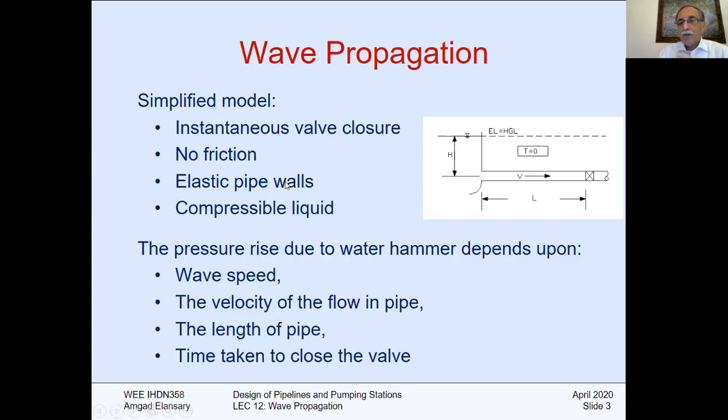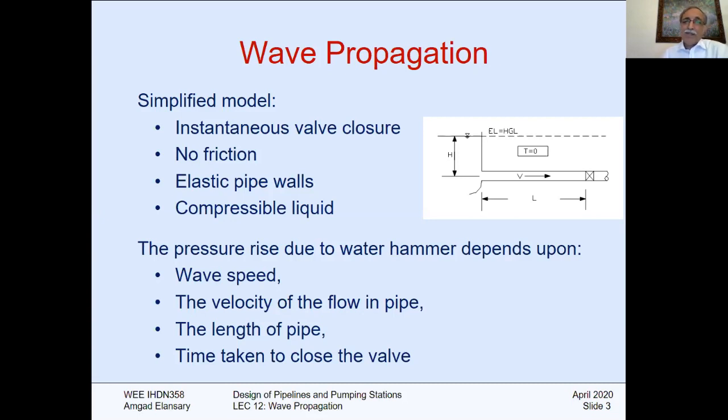In the same time, two things have to be taken care of. One, elastic pipe wall. Two, compressible liquid. Elastic means it can stretch, it can elongate in the diameter, it can stretch in the length, delta L or delta D diameter, and the liquid is compressible. The liquid can compress, the density will change with time. This is called simple model.